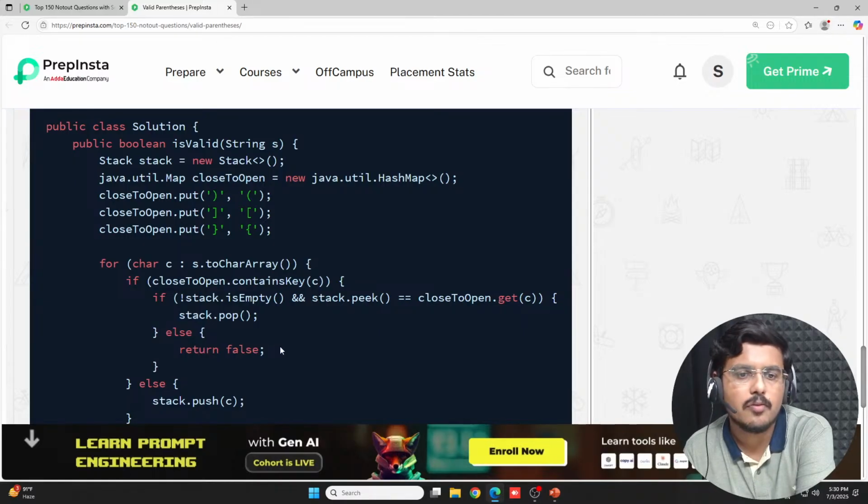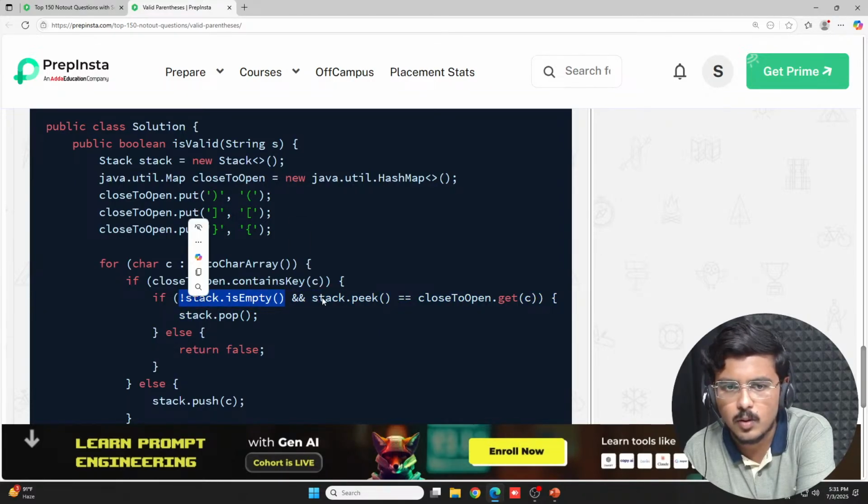If you find any of these conditions not true, you return false. So the stack should not be empty. In case the stack is empty, this condition becomes 0, and with a logical AND, the whole condition becomes false. You will immediately return false if the stack is empty. If the stack is not empty and the top of it is equal to the value pair from this hash map, then you pop.